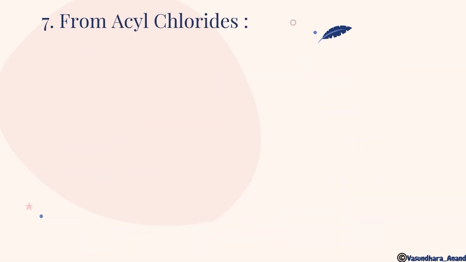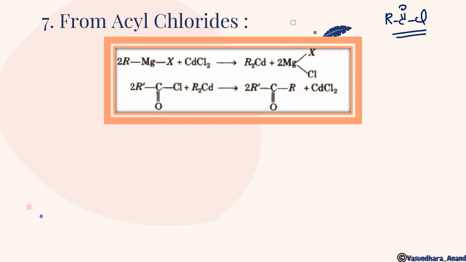Okay, next thing, from acyl chloride. Acyl chloride means RCOCl. Can you tell me what that reaction is? Yes, you got it very correctly. That is Rosenmund reduction, which we do in presence of Pd-BaSO4, poisoned with sulfur. But this question is a different thing.